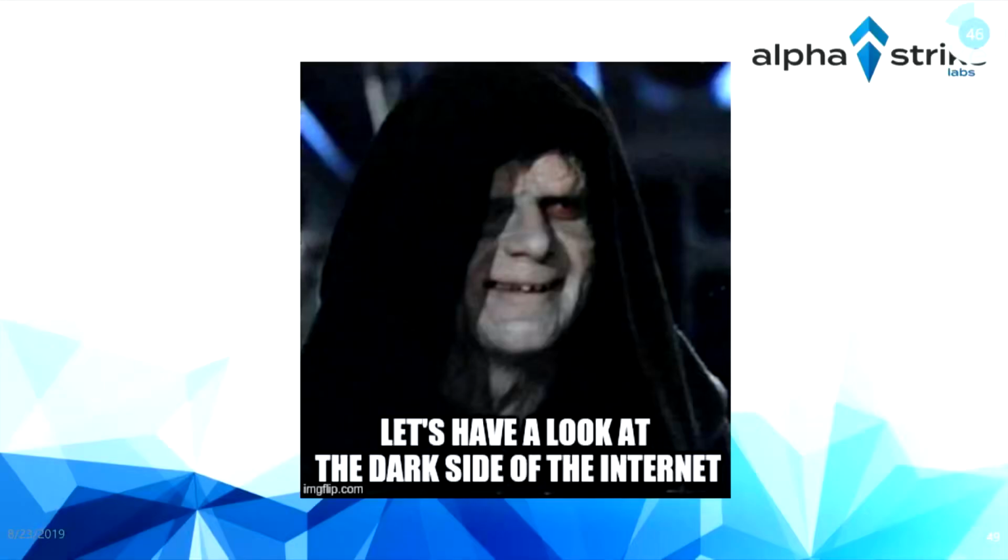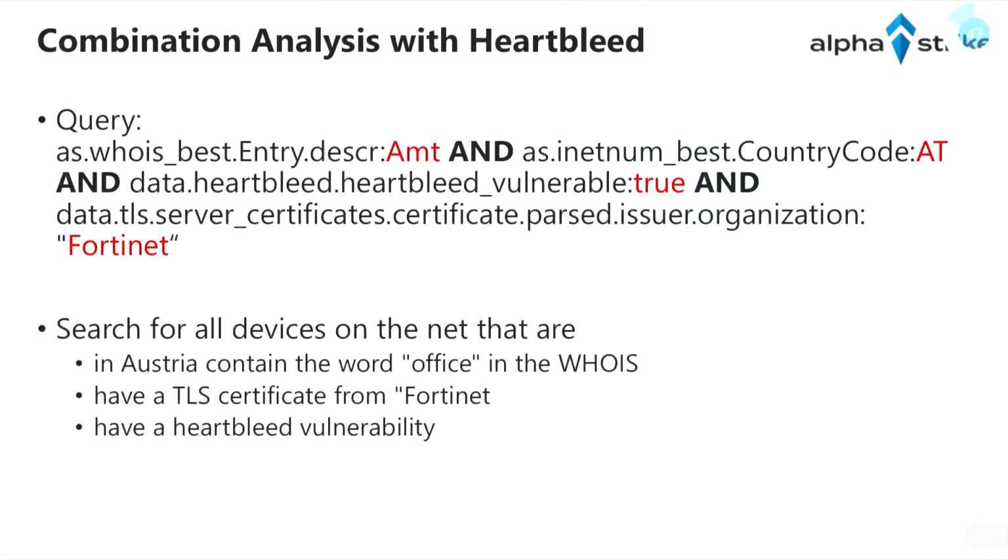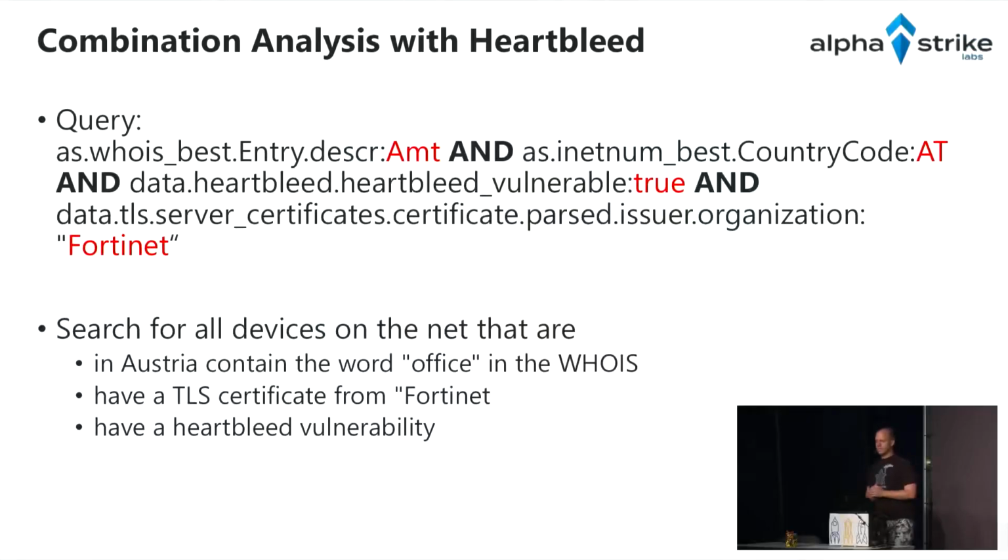Okay, now having a look at the dark side. What we can also do is some Heartbleed analysis, and I told my database, please provide me an overview of all governance agencies in Austria in the whois database that contain a TLS certificate from Fortinet. So we are looking for Fortinet firewalls that are Heartbleed vulnerable in Austria on governance agencies.